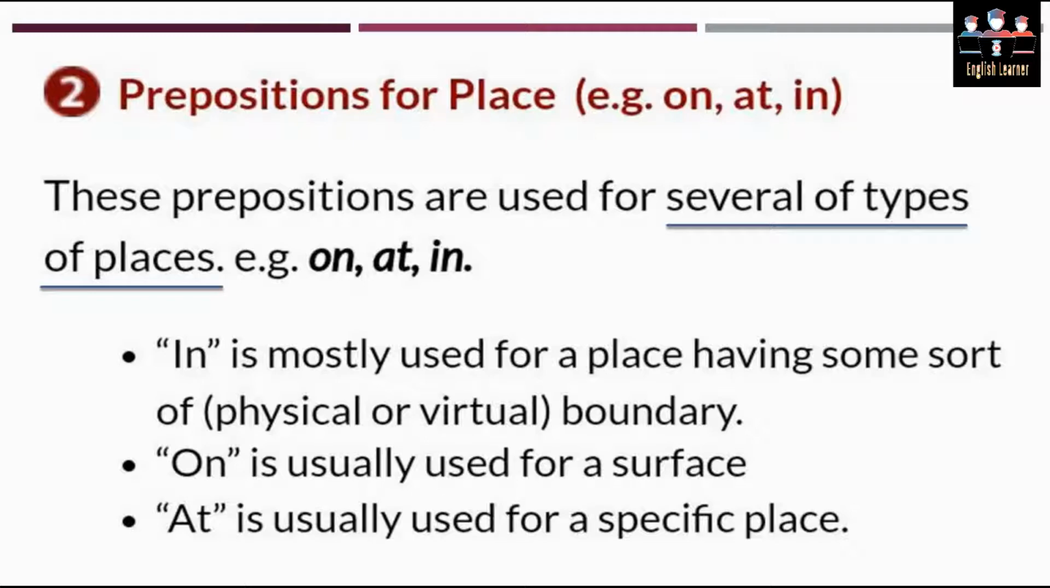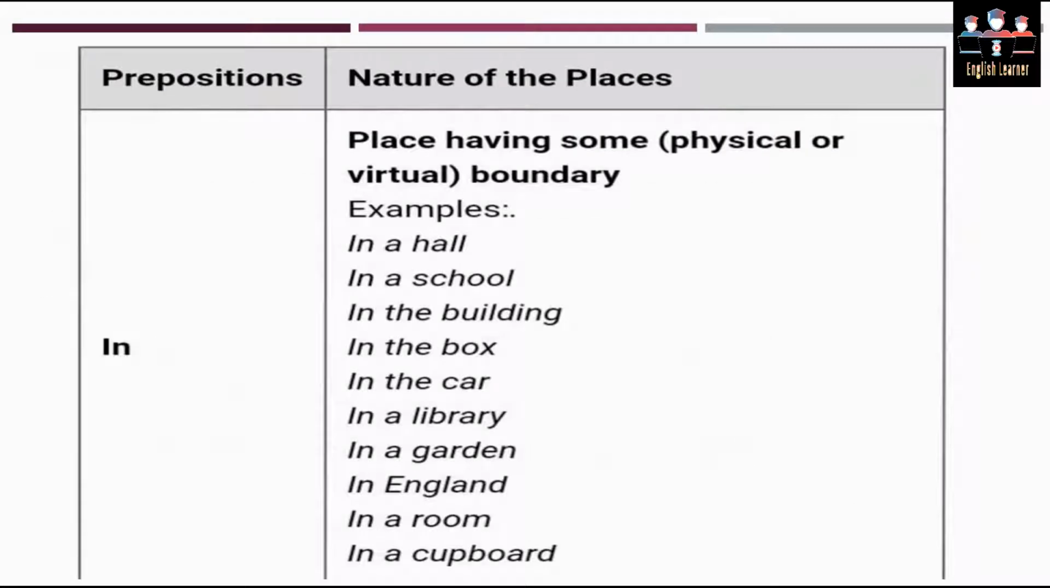Whereas on is usually used for surfaces. Anything that is placed on a surface, then we are going to use on. It means that the surface is the ground for that particular thing. Next is at. At is usually used for specific places. Whenever we talk about specific or particular places, then we use at. Let's see their examples and their different usage.